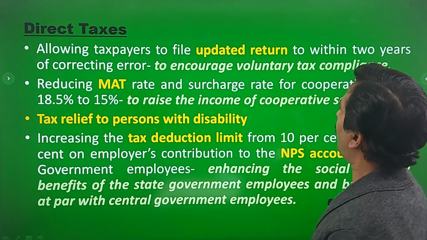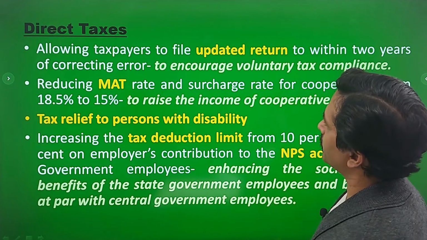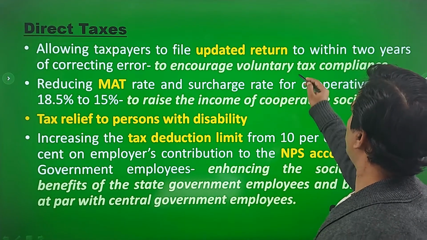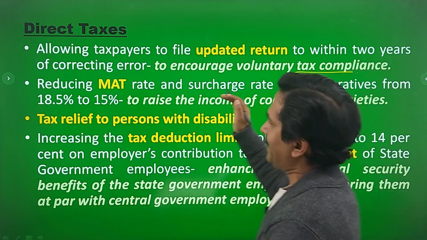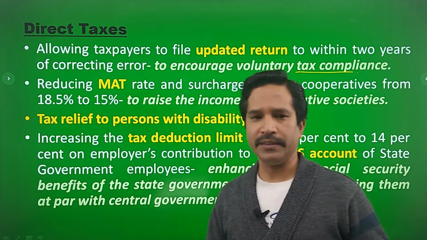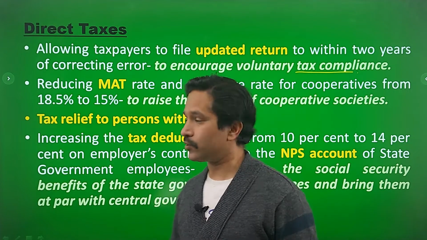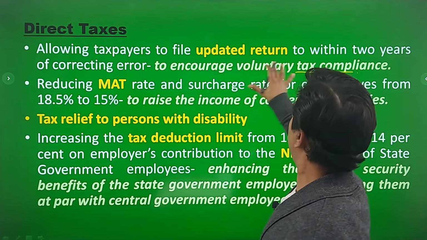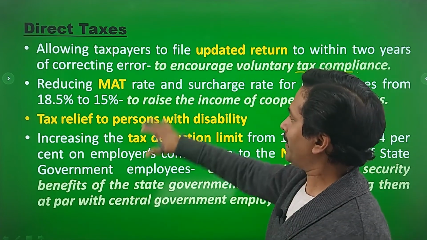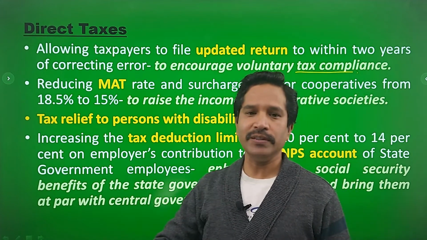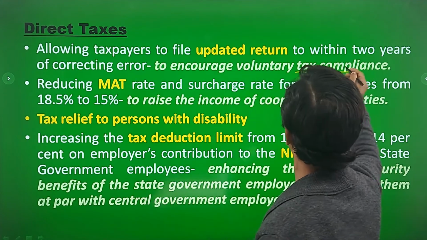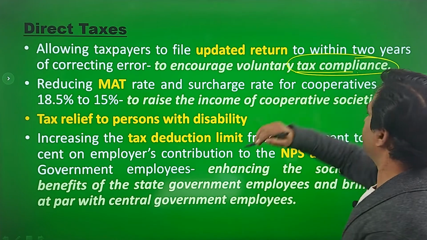Allowing taxpayers to file an updated return within 2 years of correcting error, that is to encourage voluntary tax compliance. So those taxpayers who somehow missed filing their tax return have been given 2 years to correct the error. So the idea is to encourage tax compliance, right?